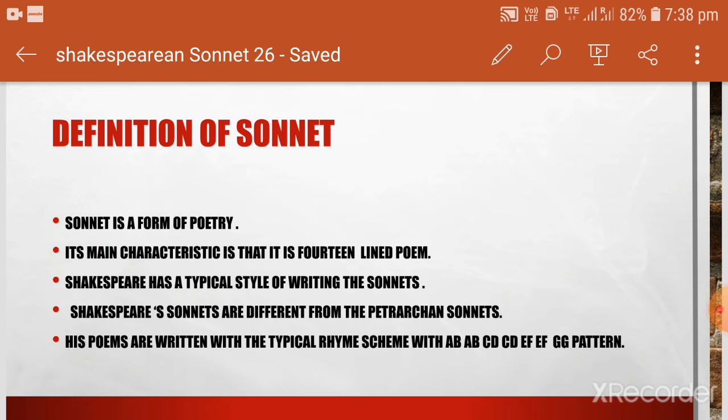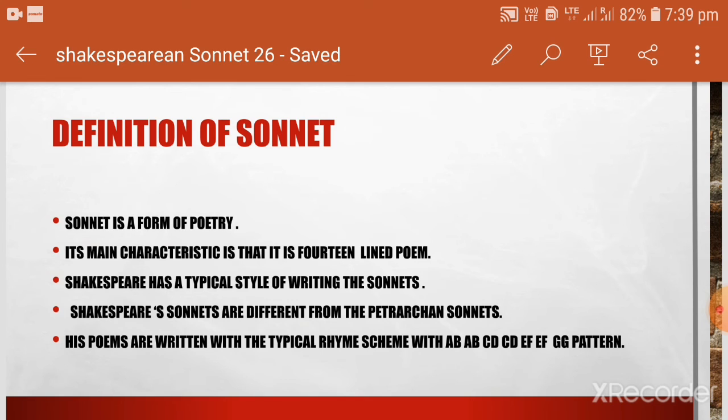Students, you must know what a quatrain is. A quatrain contains four lines. So, the three quatrains in Shakespeare's sonnet are four-line stanzas succeeded by one another. In succession, three stanzas of four lines are called quatrains.